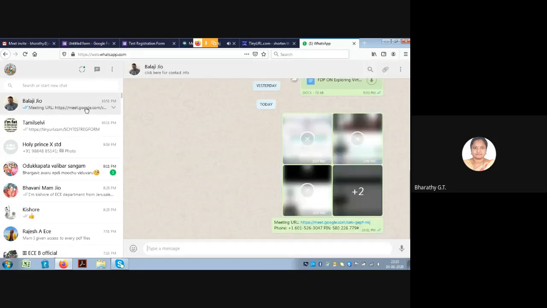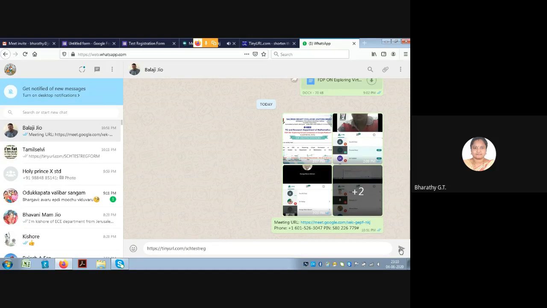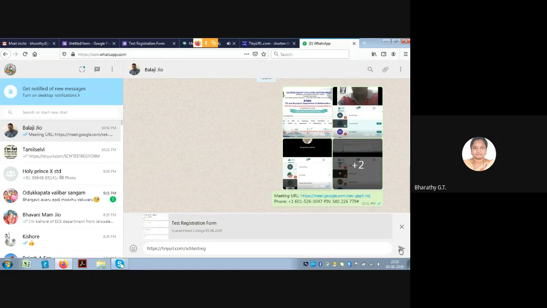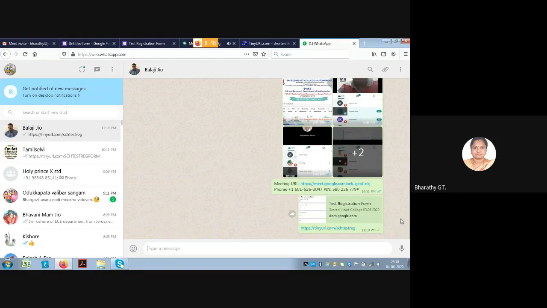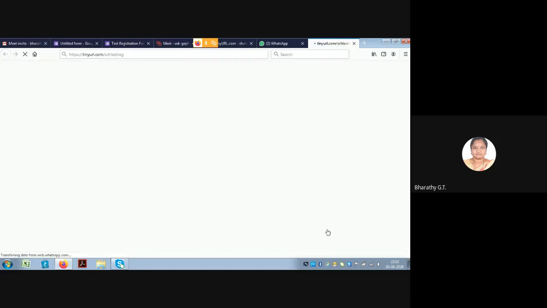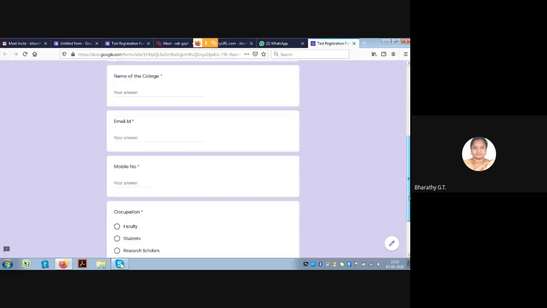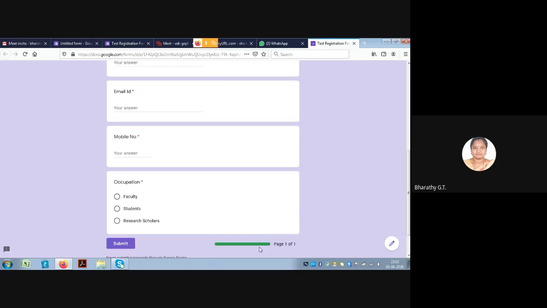So once you have copied the link, we can simply paste the link and send it to the person to whom you have to send it. So I hope as teachers nowadays, every one of us is having a WhatsApp classroom to get connected with our students, so you can send immediately to our students. You can click on this tiny URL. Once you click on, the form that we have created will pop up, which can be filled and submitted. This is the progress bar that we have set in the presentation settings.